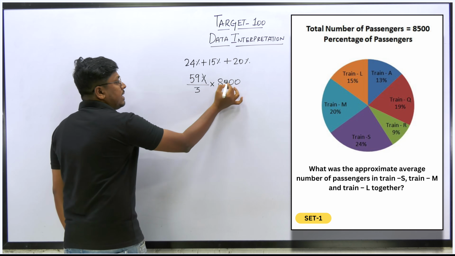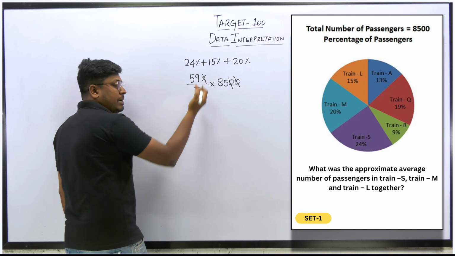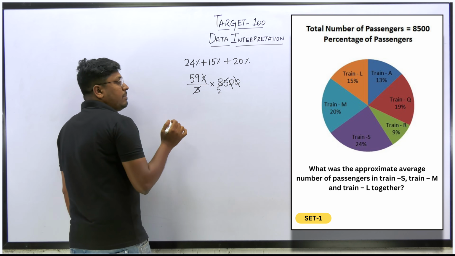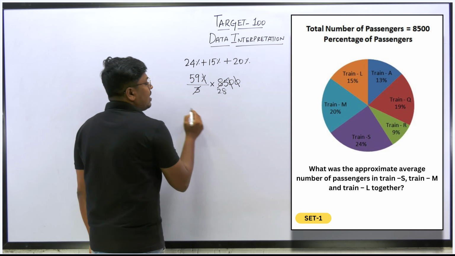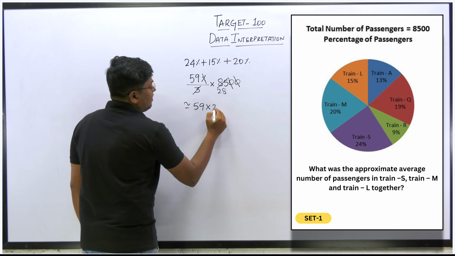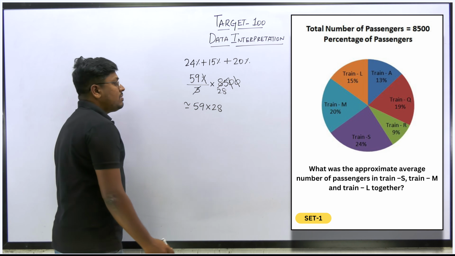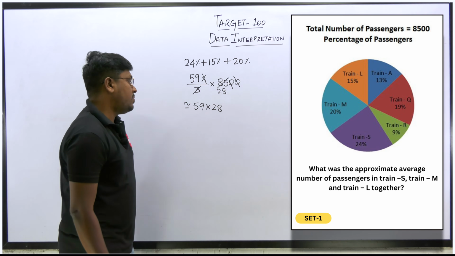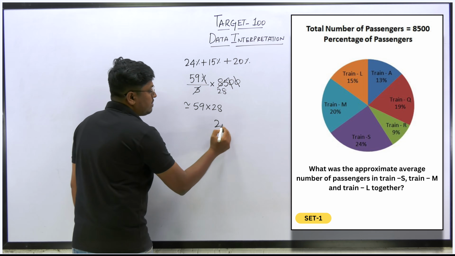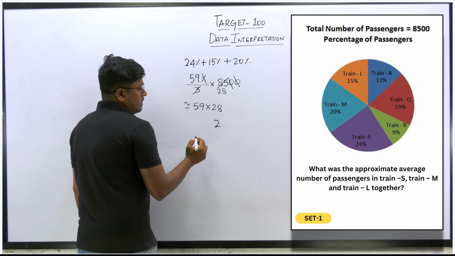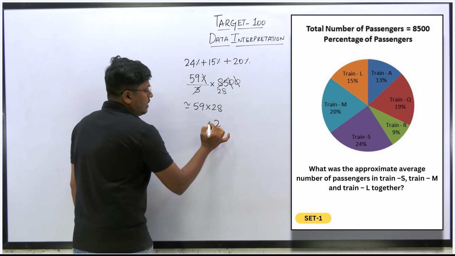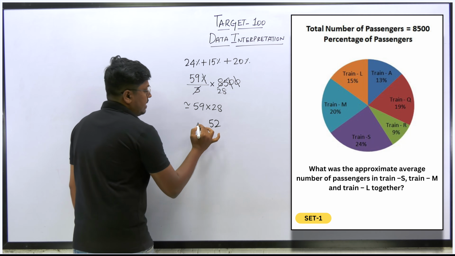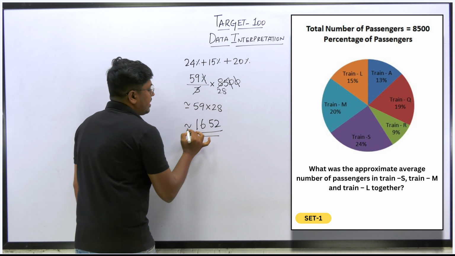We can cancel the percentage and the 0 here, because the percentage will be divided by 100. So this becomes 3 2s are 6, remaining will be 2, 25. 8 3s are 24. Now our target is to find an approximate value, so instead of finding a decimal value, we can approximate this as 28. Now 59 into 28. 59 into 28: 2 times, 40, 18, 5 times, so 5 2s are 10, 6, 16. So 1652. So approximately 1652.